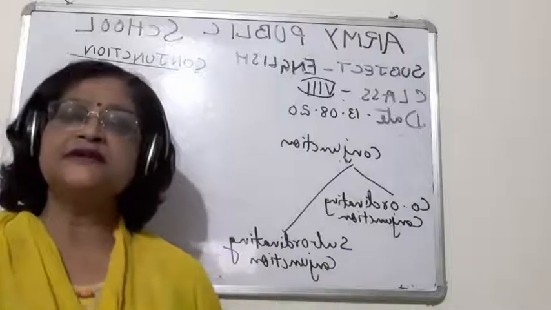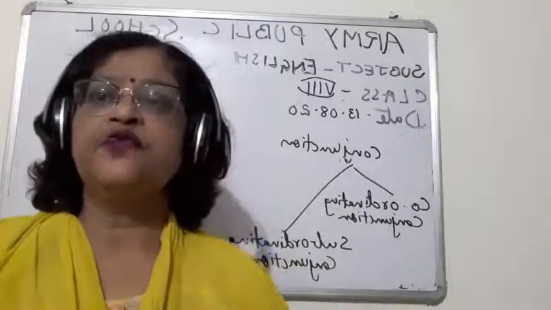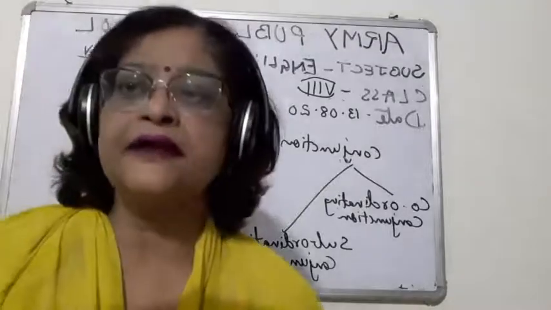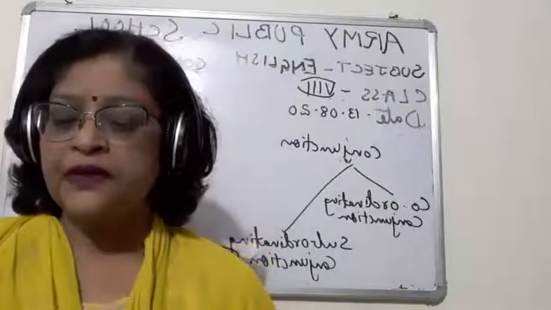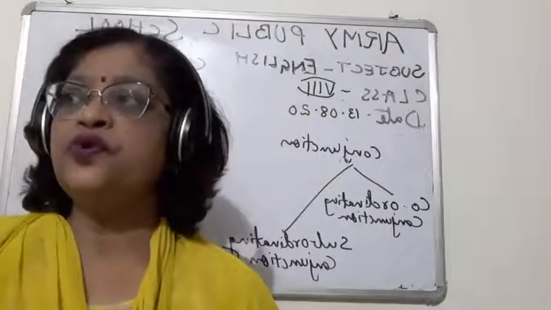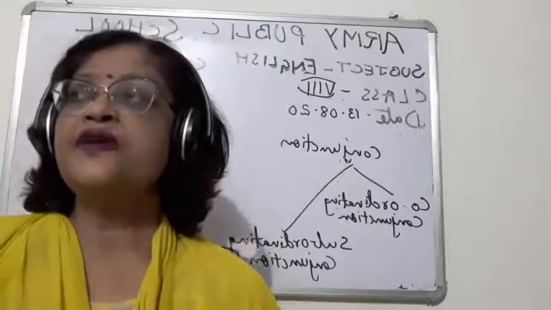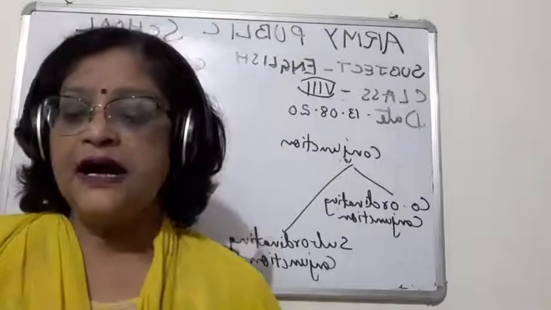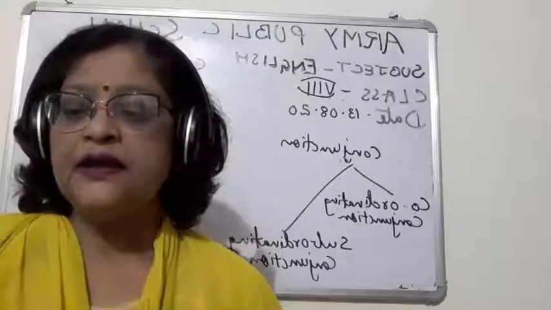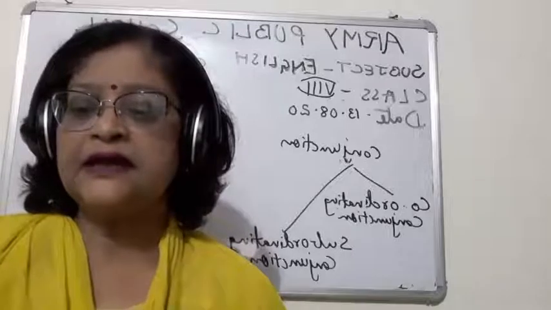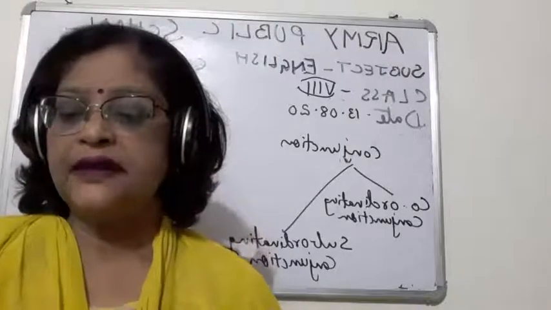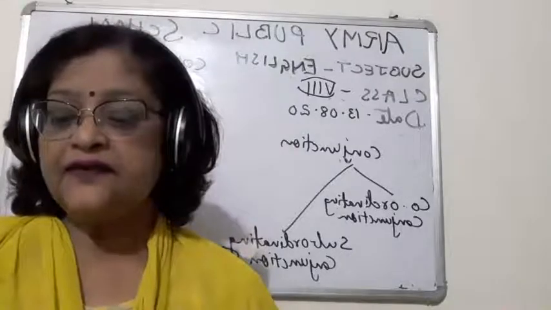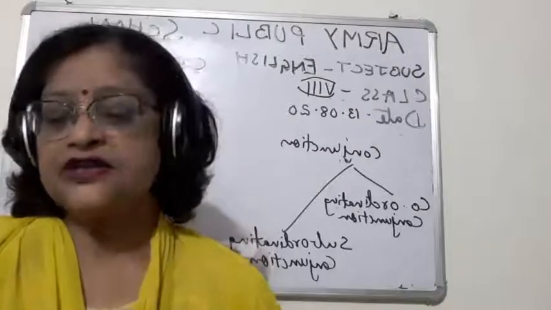So children, when a group of words or two sentences are of equal rank or equal order and they are joined together, the word which joins them is a coordinating conjunction.